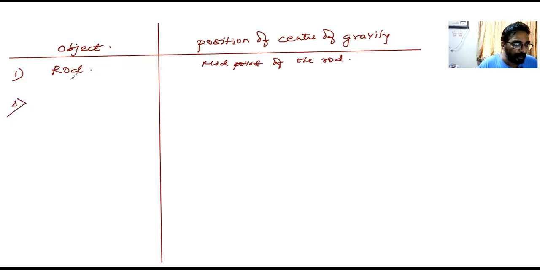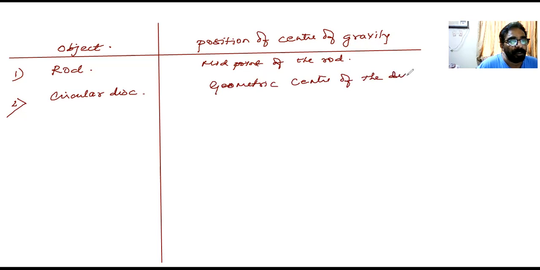The second one I'm trying to tell you is a circular disc. It's a circular disc, so naturally, the geometric center of the disc. Okay, children.